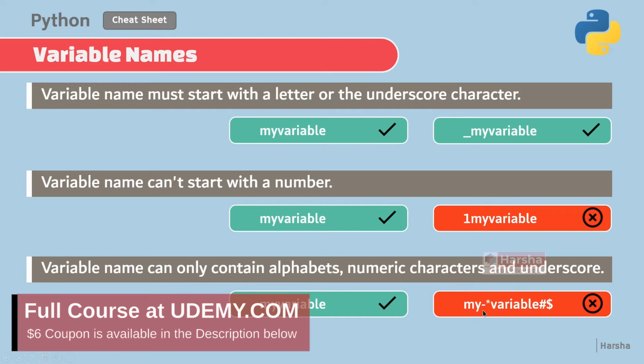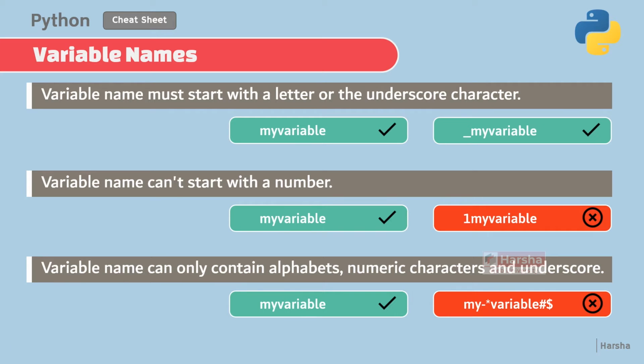For example, hyphen, asterisk, hash, dollar, this type of characters are not allowed. Only you can use alphabets, digits, and underscores within the variable names. But of course, you cannot begin the variable name with a digit, but you can use digits within the variable names.